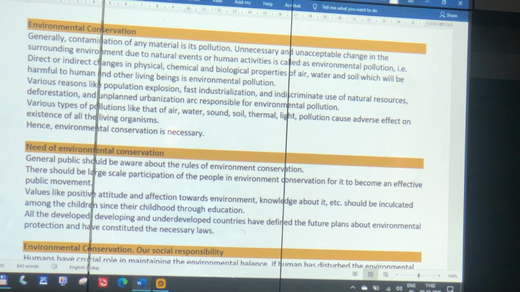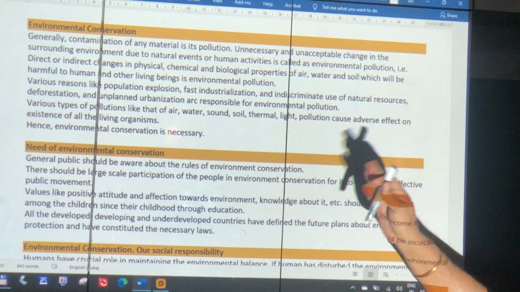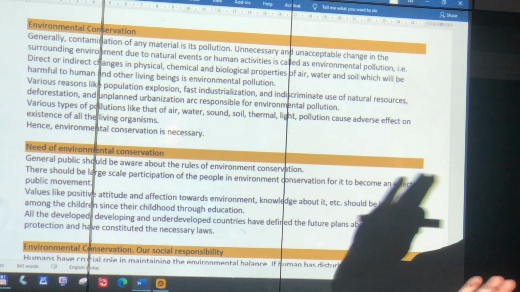Population explosion, we are going too fast in numbers, which is a burden on earth. And fast industrialization, machines, factories, indiscriminate use, we are wasting more than what we require. Deforestation, cutting the forest, building roads, building bridges. Unplanned, making a city, making a tower. These are all causing environmental pollution.